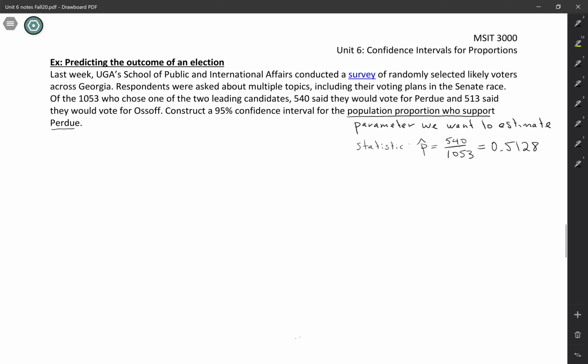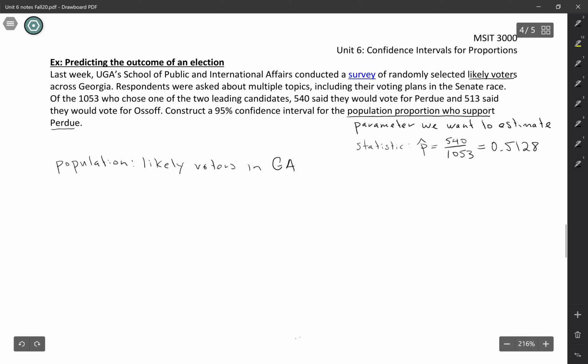And since this is a population proportion, it's good to stop and think for a second, what is the population here? So notice these are randomly selected likely voters. So that's our population, likely voters in Georgia. So this is different than a regular opinion poll where you're just trying to estimate the opinions of everybody in Georgia. And it's also more difficult than that because in addition to having to figure out what people's opinions are, we also are trying to predict who's going to vote. So that's another question entirely.